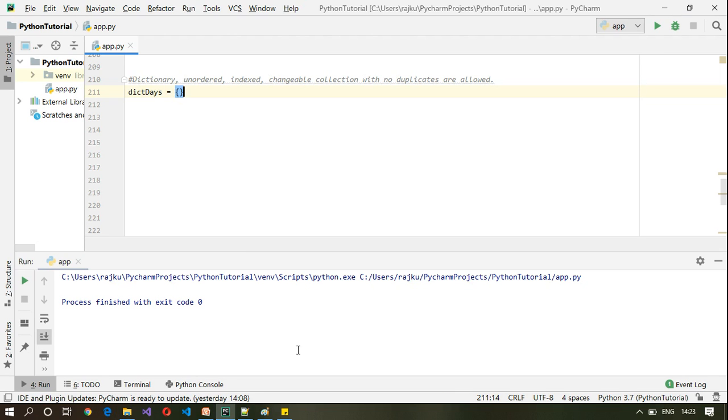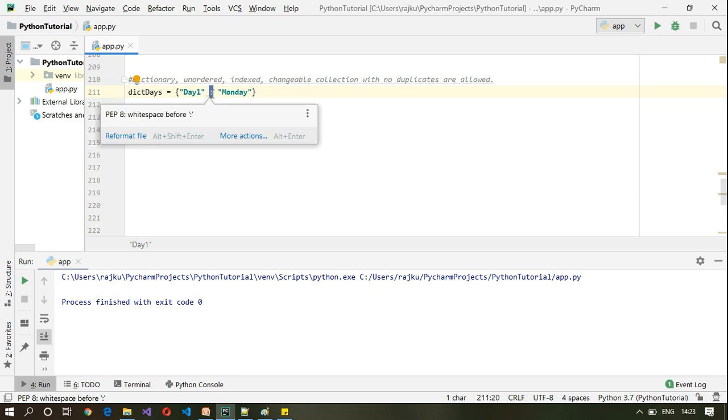For example, day 1 is a key followed by colon and the value is Monday. So here day 1 is a key and Monday is the value separated by colon.